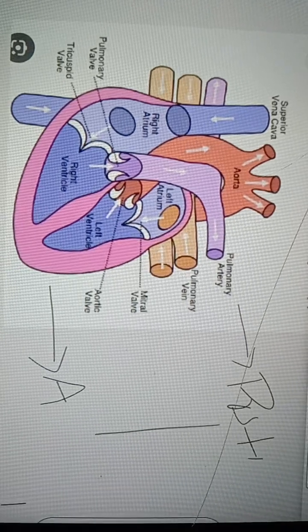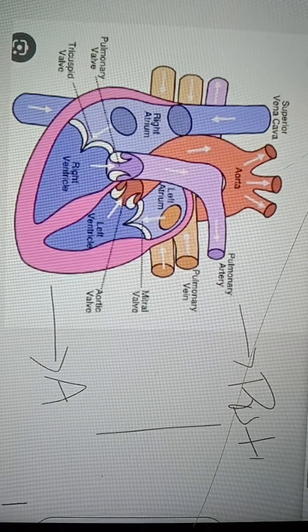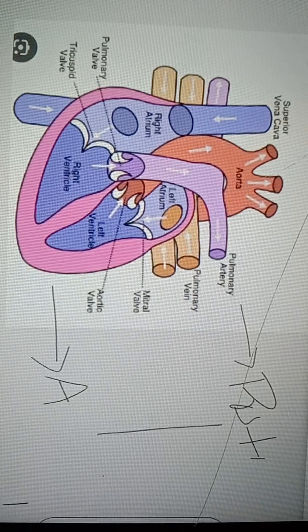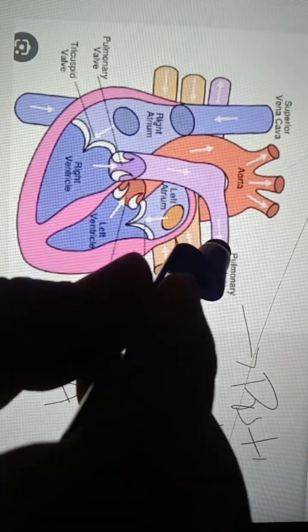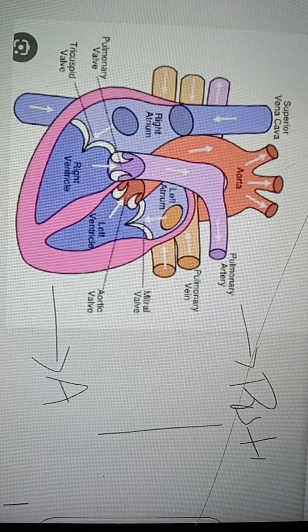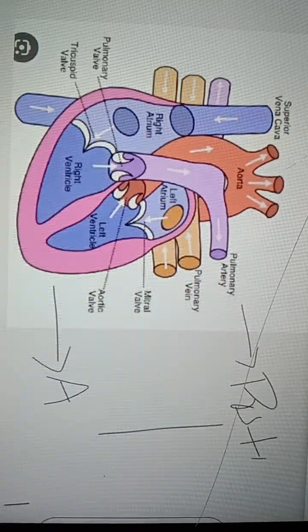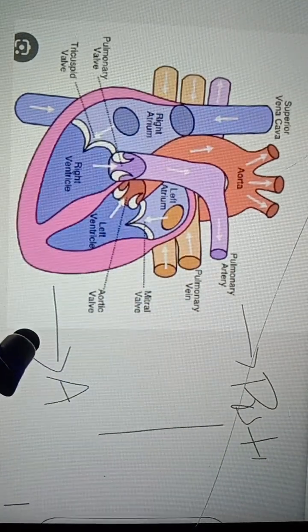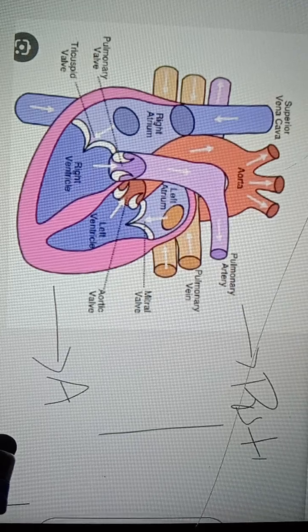Longitudinal means a vertical section. Observe the parts of the heart. It is pear shaped and covered with two membranes, and it is connected with some large blood vessels like the aorta and pulmonary artery. Four blood vessels are connected. The upper portion is broader and the lower anterior portion is narrower, in the shape of a pear fruit. This is our observation from this lab activity.